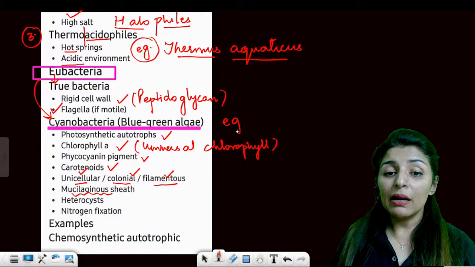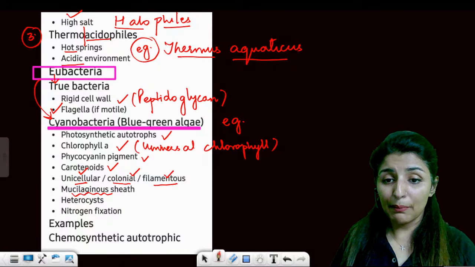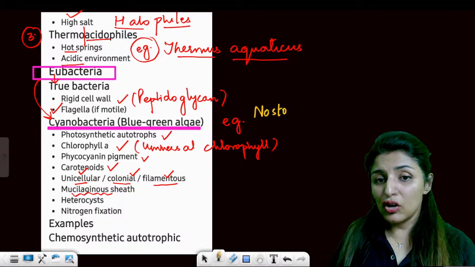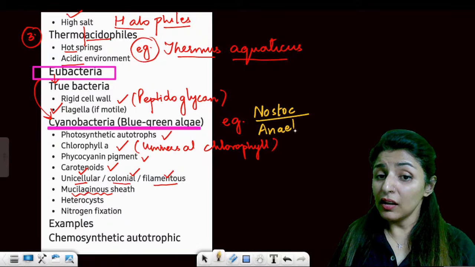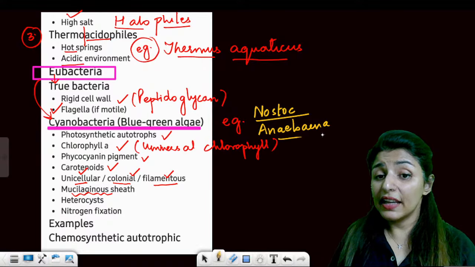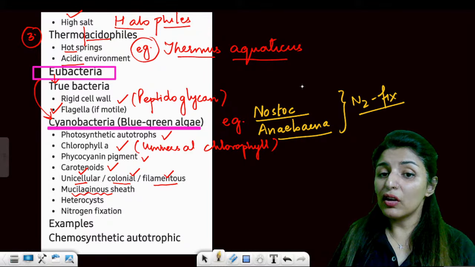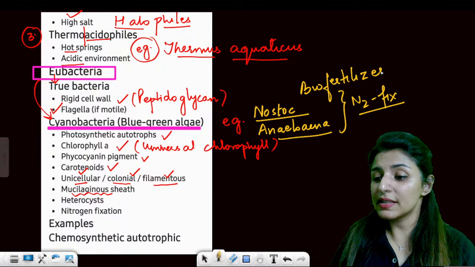Can anyone name a cyanobacteria for me? Anyone? Before I tell you the examples, can anyone name a cyanobacteria? Yes? Nostoc. Perfect. Then Anabaena. Now both of these are involved in nitrogen fixation. So can we call them biofertilizers? Yes or no? Can we call them biofertilizers?